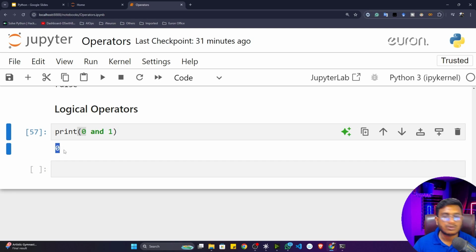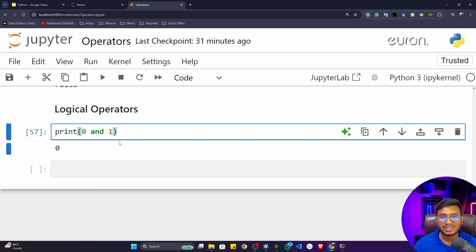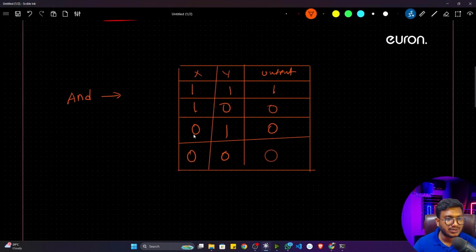And why is it giving 0, 1 and all? Because I told you, whenever it is giving you 1, it is telling you it's true. Whenever it is giving 0, it is telling false, because in Python 0 is considered false and 1 is considered true. Okay, so that's how you can play with this particular logical operator. I think you know the logical operators, right? I already showed you the table and all.